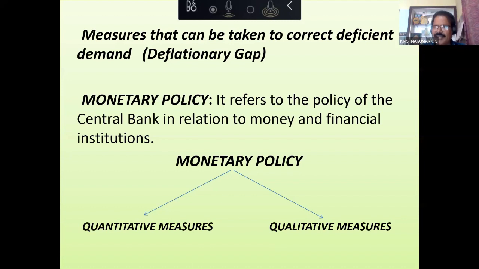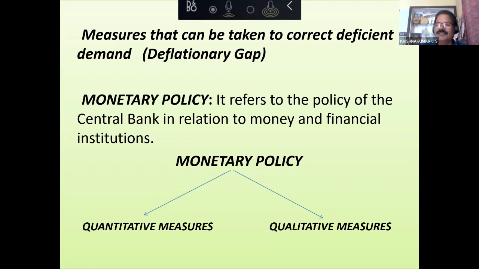Rationing actually means fixing the maximum quantity. Ration shops, you know, give us only 2 kg of sugar and 20 kg of rice. If you ask for 100 kg of rice, they will not give because they say that is your ceiling. You can't get more than that. It is rationing. So rationing means fixing the quota, fixing the maximum which can be advanced as loan to different categories of people.